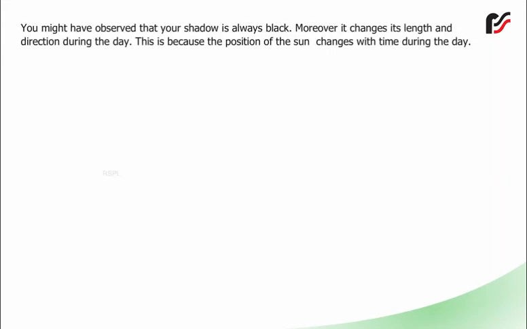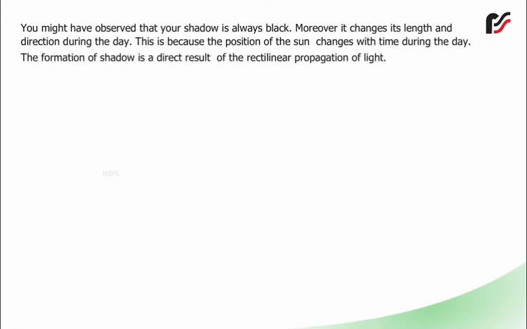You might have observed that your shadow is always black. Moreover, it changes its length and direction during the day. This is because the position of the sun changes with time during the day. The formation of shadow is a direct result of the rectilinear propagation of light.